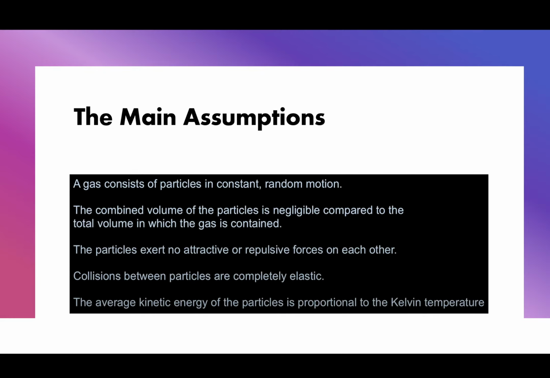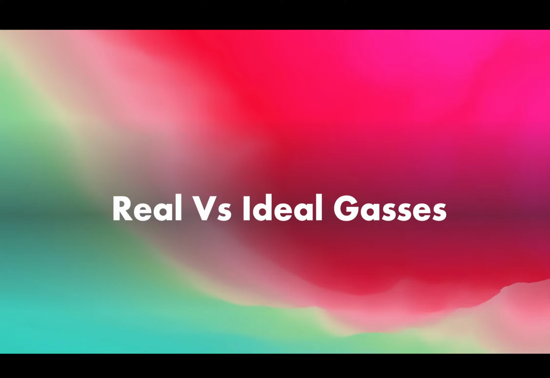Then we have that the average kinetic energy of particles is proportional to the Kelvin temperature. That is somewhat true, because as kinetic energy increases within a system, that is what temperature is. Temperature is nothing but the measure of kinetic energy of particles within a given volume, by the way, not an area, because that's 2D. So we're going to be looking at that and how it applies to ideal versus real gases.